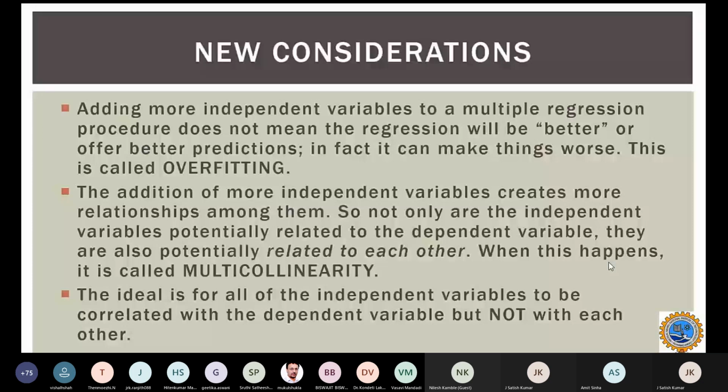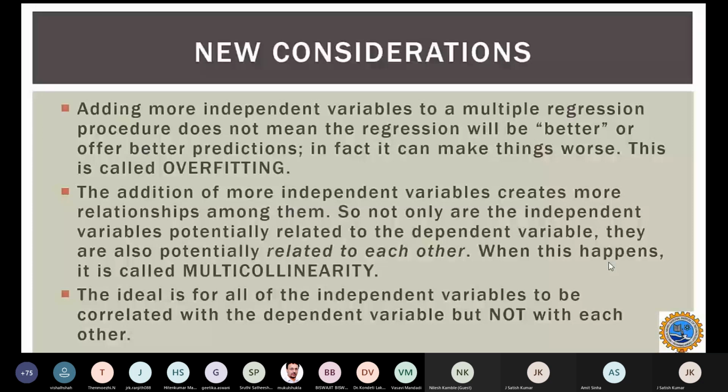In regression, there are two issues. One is overfitting, and second is multicollinearity. And we will try to see how we are going to take care of these two issues. If we take care of these two issues, then our prediction model would be a better one. So we have to resolve these overfitting and multicollinearity issues first.